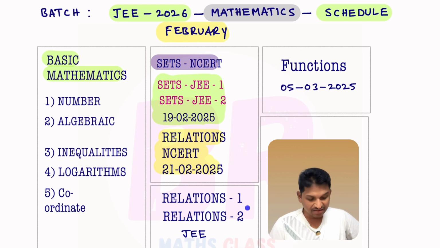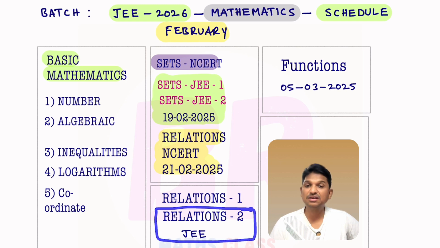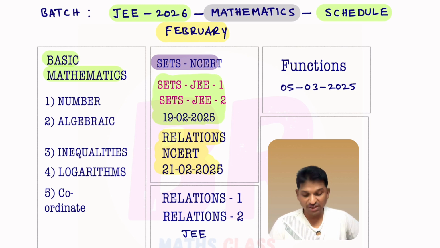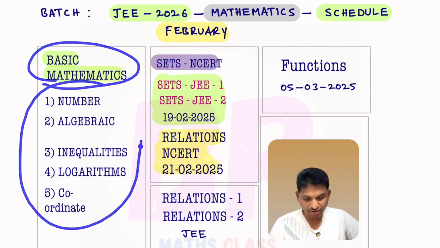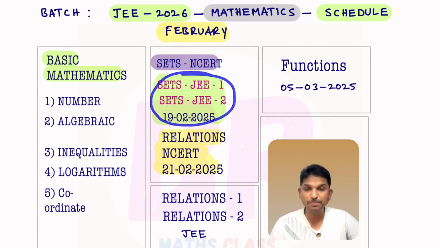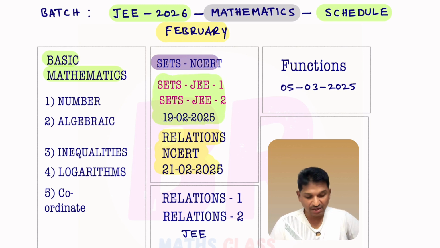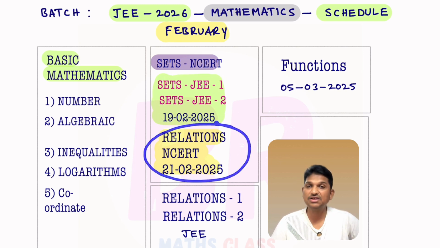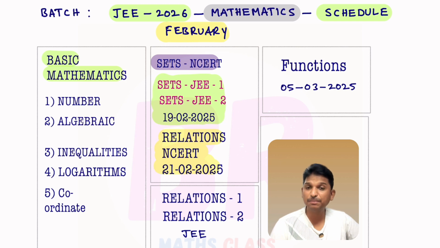This is the last class in the relations objective part. Actually, this was scheduled for 1st March, but it is delayed by one day. These are the chapters we completed. In basic mathematics, we completed all these chapters. Sets: complete NCERT and complete objective. Relations: class 11th relations, class 12th relations, complete NCERT, all the solutions we did, just like a one-shot video. You can check that. Around 4 hours of video is there.